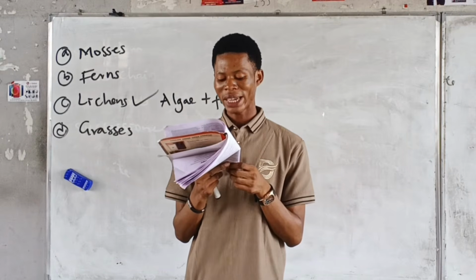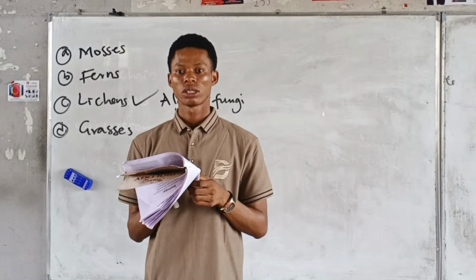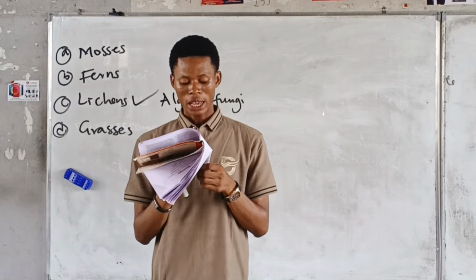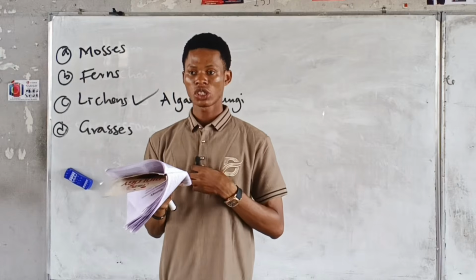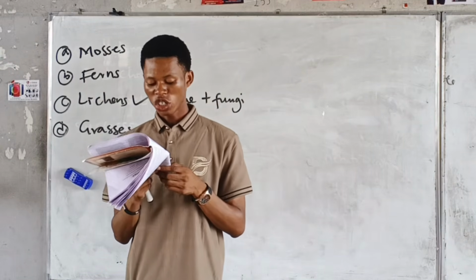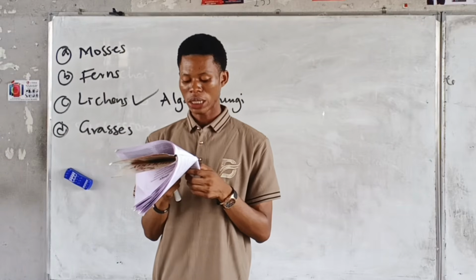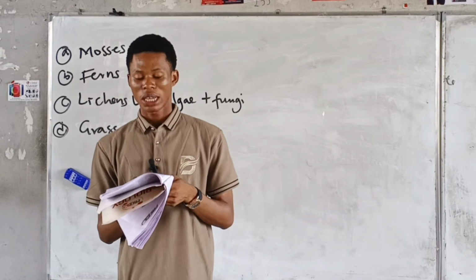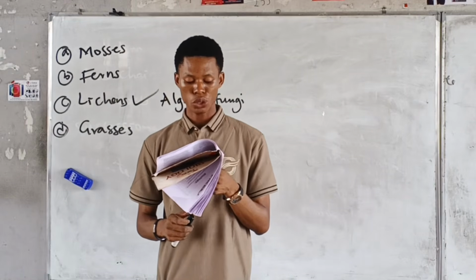Ecological succession ends with the formation of a stable dash. A. Niche. B. Population. C. Pioneer community. D. Climax community. Climax community, stable climax community. That's the answer to that question.